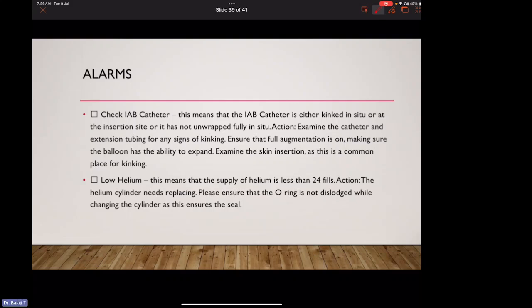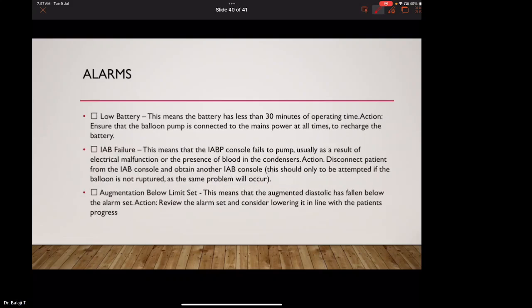Low helium alarm. This means that the supply of helium is less than 24 fills. Action: the helium cylinder needs replacing. We should ensure that the zero ring is not dislodged while changing the helium cylinder, as this ensures the seal. Low battery alarm. This means the battery has less than 30 minutes of operating time. Action: ensure that the balloon pump is connected to the main power at all times to recharge the battery.